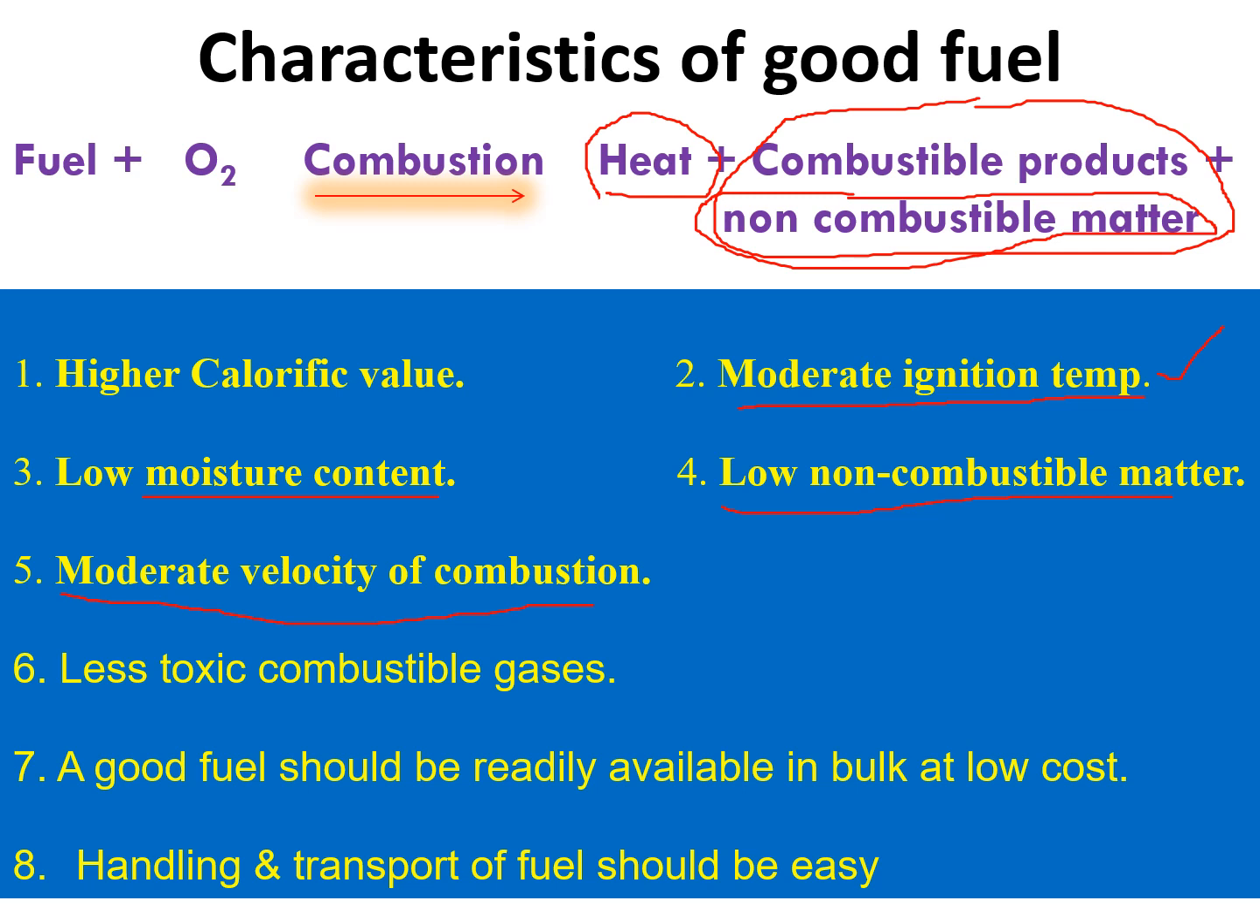But when you burn LPG gas in a stove, you can control the combustion rate: when you put it on slim, or when you put it on high, you can control the speed of the combustion rate. So that's why a good fuel should have moderate velocity of combustion, and it should also be controllable. Okay, and the sixth one is less toxic combustible gases.